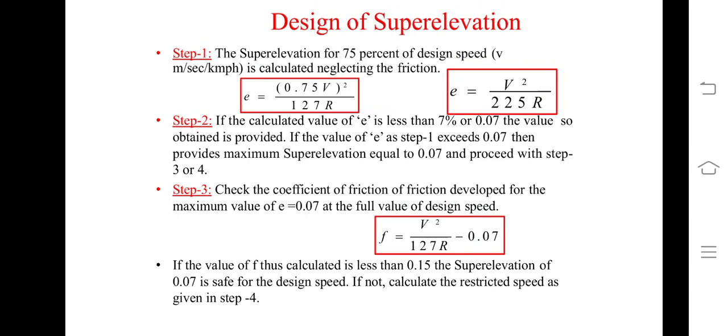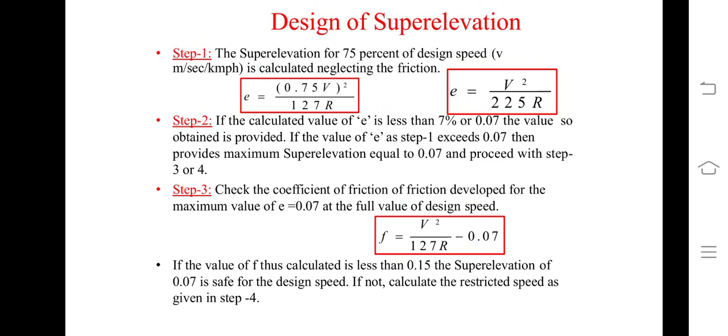Now in step number 3, check the coefficient of friction developed for the maximum value of e. In step number 1 we are neglecting the friction, and in step number 3 we are considering the friction. So f is equal to v square upon 127 R minus e, but the e value is 0.07.